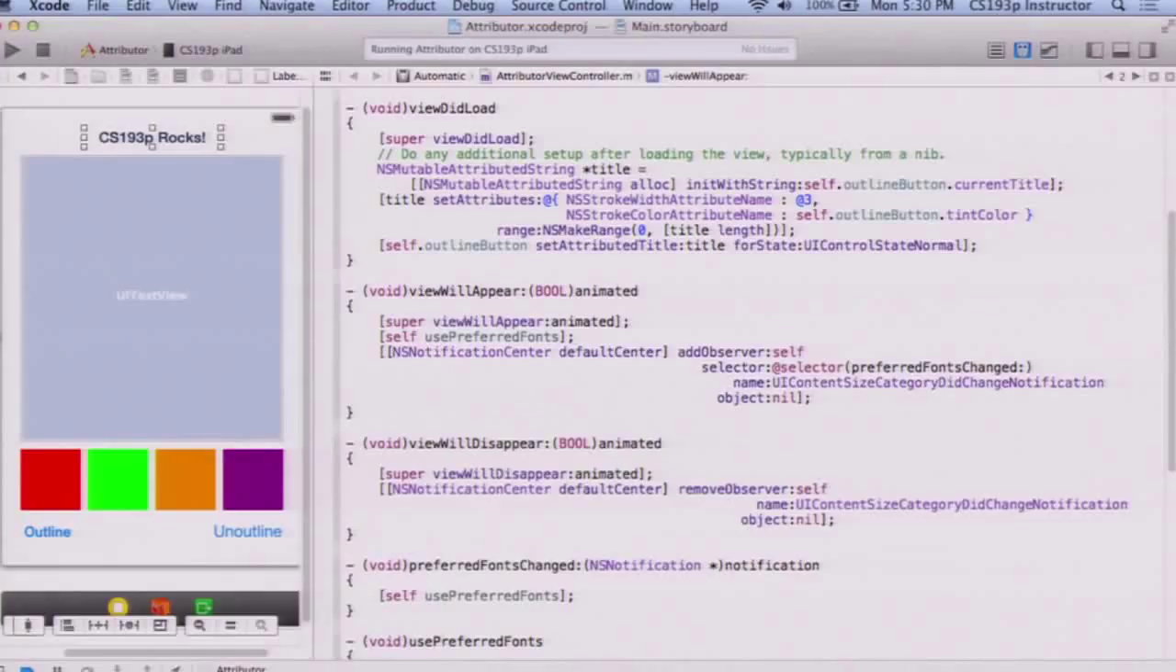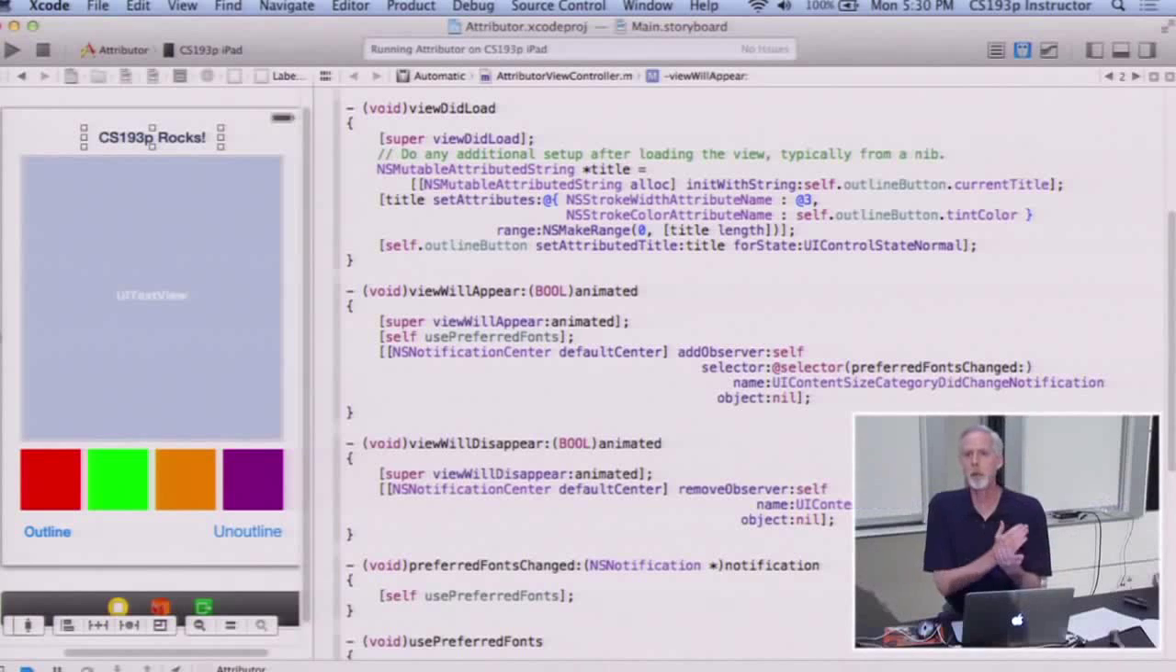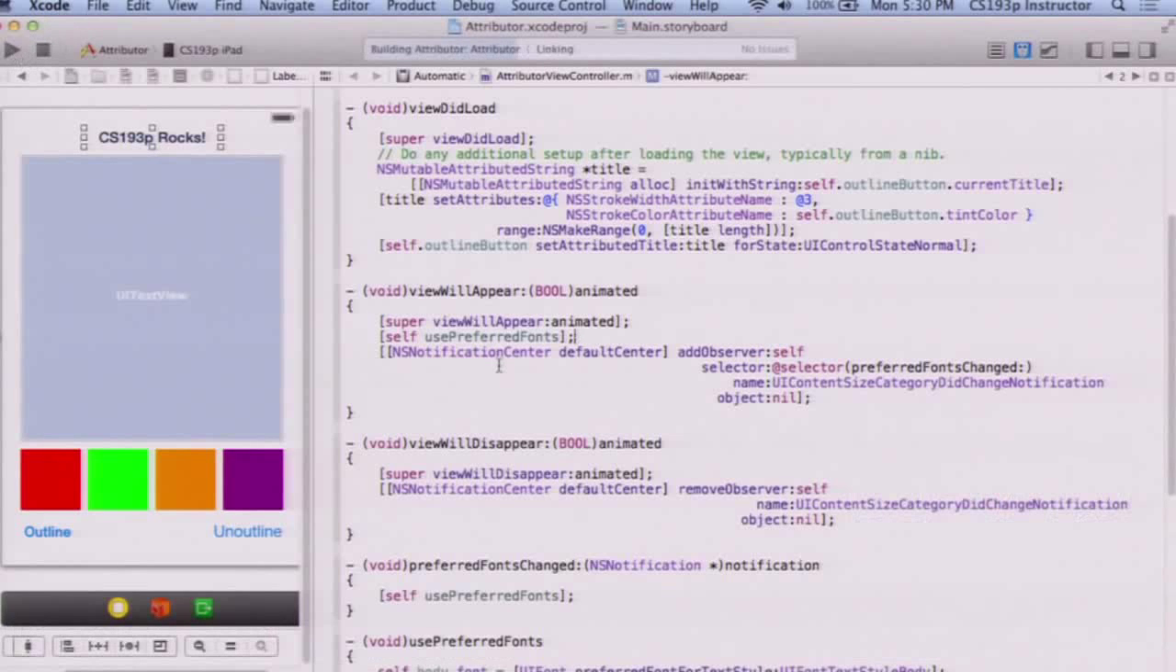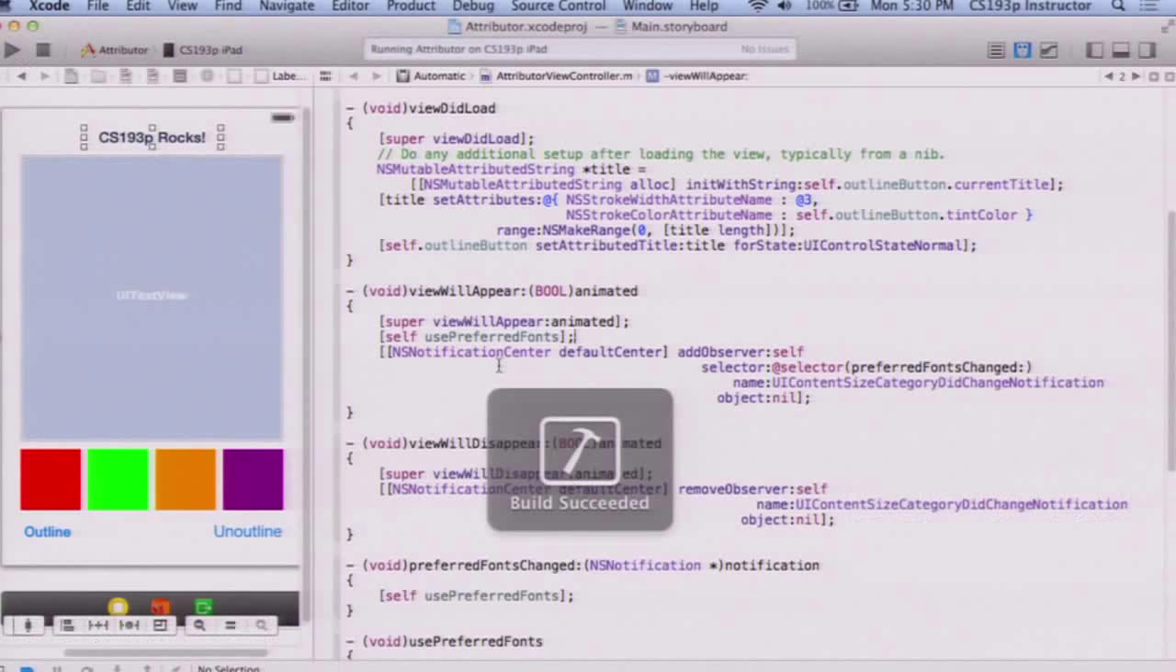This is what I'm talking about, where viewWillAppear wants to sync up with the world when it starts. That's what viewWillAppear is for. So viewWillAppear is going to use preferred fonts, whatever are currently out there. Okay? That makes sense why I'm doing that? So let's run this and see if it works.